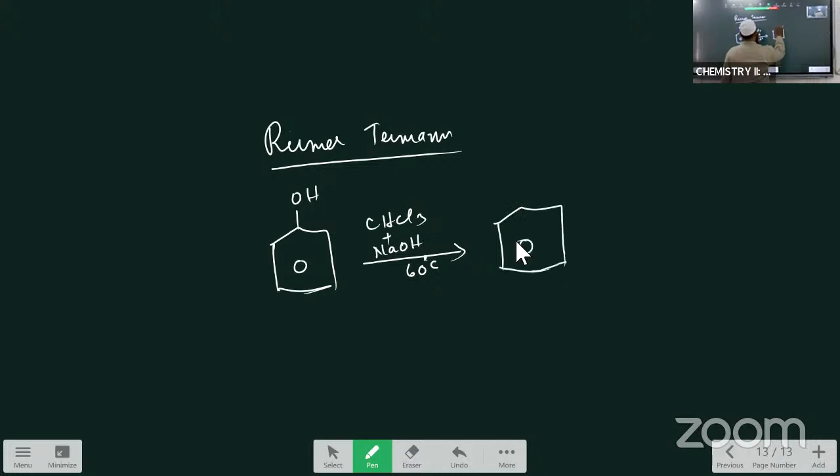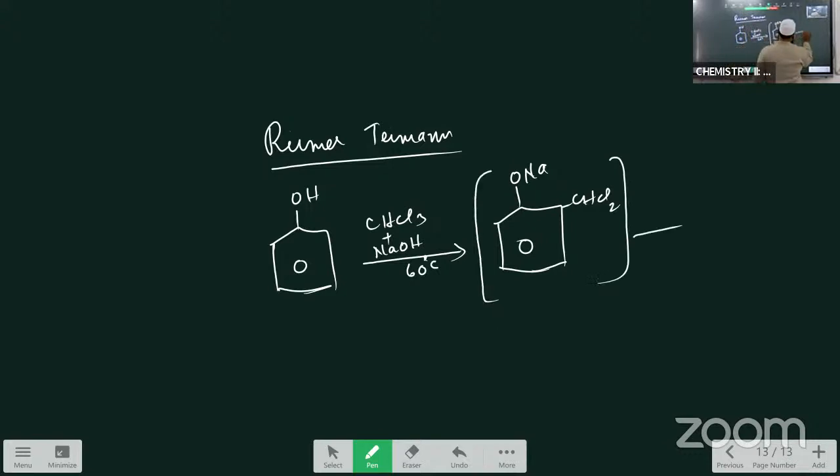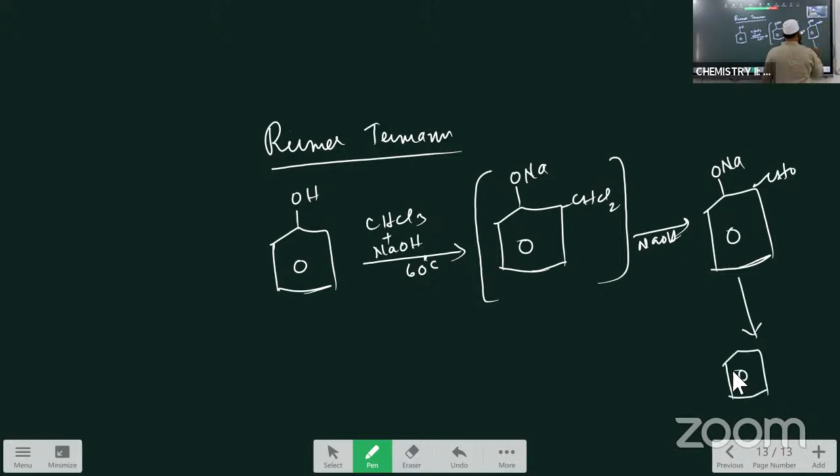So this is the intermediate formed, that is once again OH की जगह ONa लिख लो, यहाँ पे CHCl2 आता है यहाँ पे. Now then this is the intermediate formed. But ये reaction हो रहा भाई ये NaOH के presence में ही हो रहा. So as a result of that what is formed? Just you check it out. ONa यहाँ पे as it is लिख ले रहा हूँ, यहाँ पे CHO लिख रहा हूँ. Now next ये hydrolysis होके यानी कि further इसके अंदर conversion होके यहाँ पे OH आ जाता और यहाँ पे CHO आता. तो aldehydic group, CHO group is introduced on the right side ortho position of phenol,